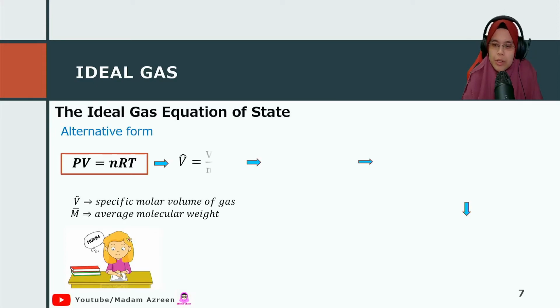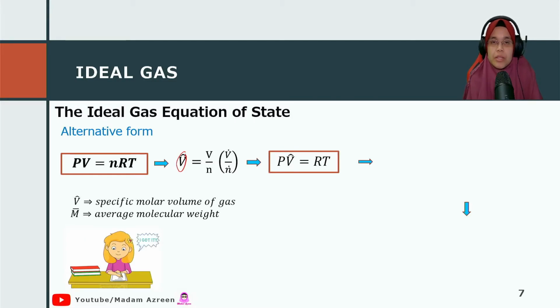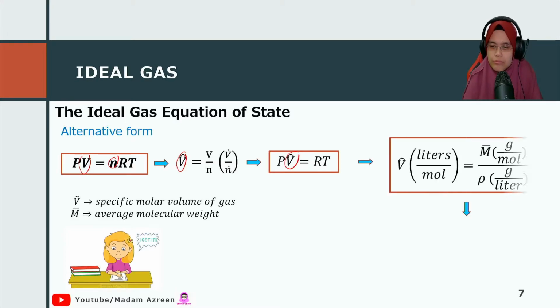When we calculate a specific molar volume, we can change it into PV equal to RT, because V divided by n gives this V. Another alternative form relates this to density.